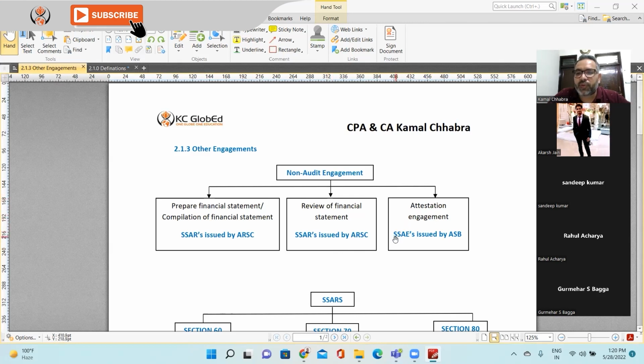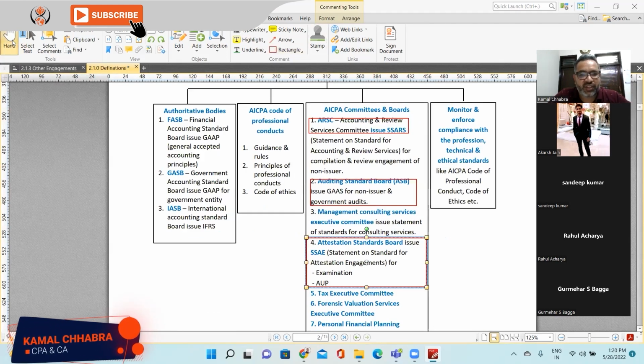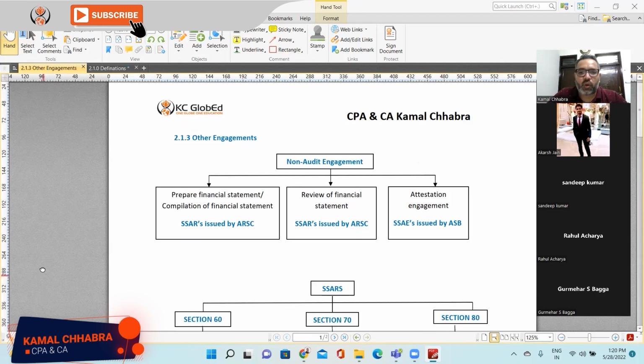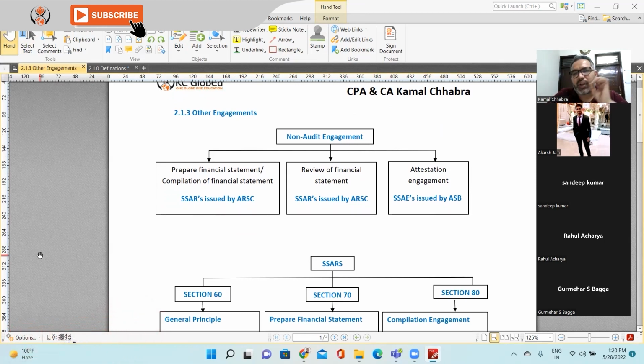For attestation engagements, we will be following SSAE. What is SSAE? Statement on Standards for Attestation Engagements, issued by the Attestation Standards Board. So non-audit engagements include preparation or compilation of financial statements, review of financial statements, or attestation engagements. For compilation and review, you will be following SSARS issued by ARSC. For attestation engagements, you'll be following SSAE, issued by the Attestation Standards Board.